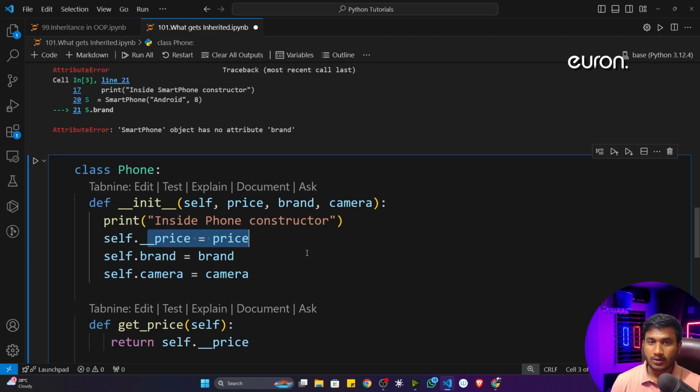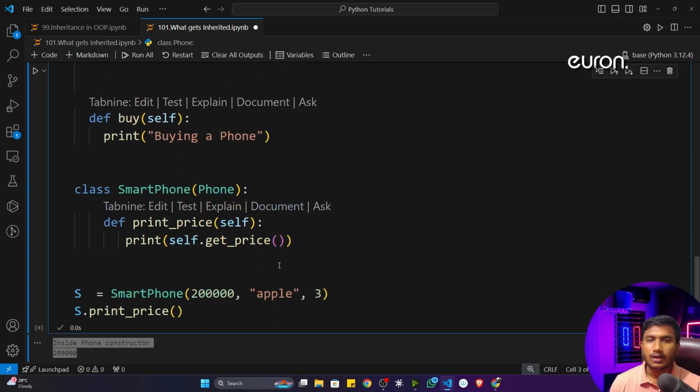But directly it is not possible, because inheritance supports non-private properties. Inheritance always works with the non-private property, not the private property. I hope it is clear.